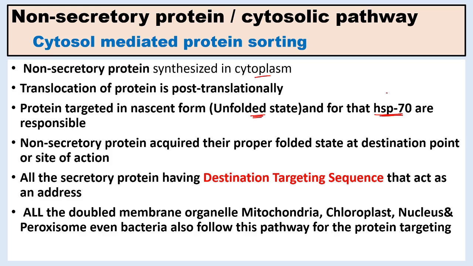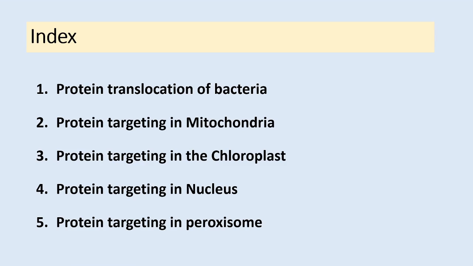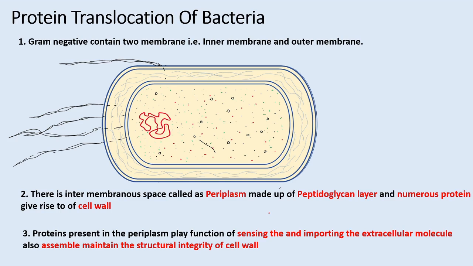Even bacteria also follow this pathway. So today we have to discuss protein translocation in bacteria, mitochondria, chloroplast, nucleus and peroxisome. So let's start with the protein translocation in bacteria.